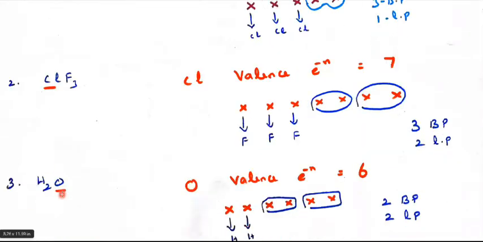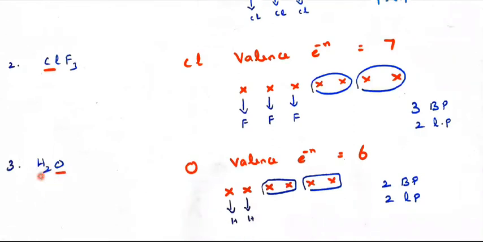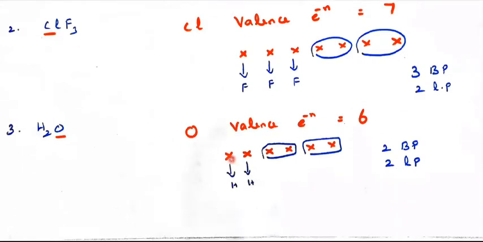Now we will see water, H2O. Oxygen is the central atom surrounded by 2 hydrogens. The combining power of hydrogen is only 1. The oxygen valence electron count is 6 because it belongs to the 6A group. So here I have written 6 electrons, 1, 2, 3, 4, 5, 6. With these 6 electrons, 2 hydrogens are combining. The valency is 1, so 1, 2. This is called the bond pair. The bond pairs are 2 and the lone pairs are 2.